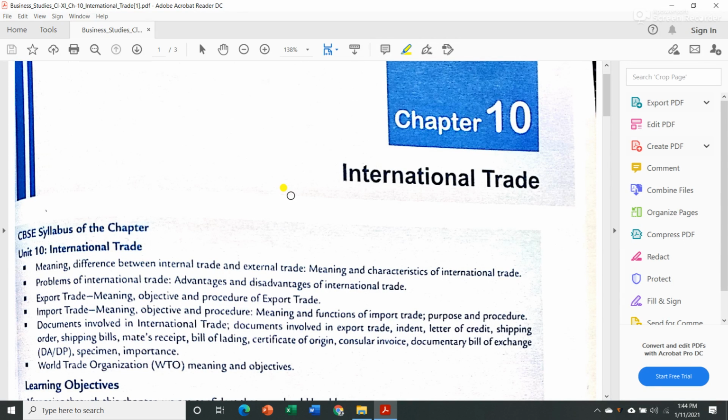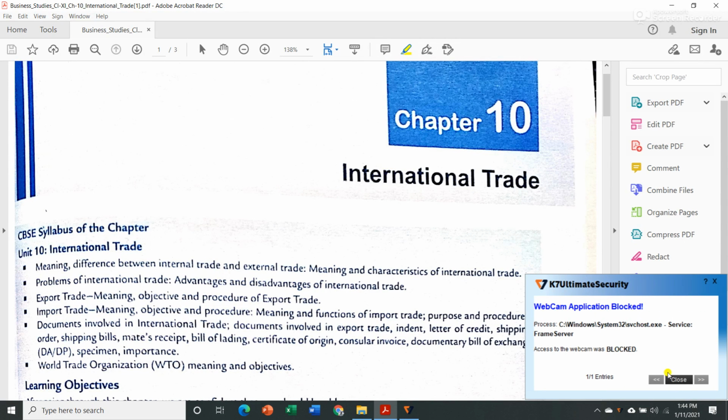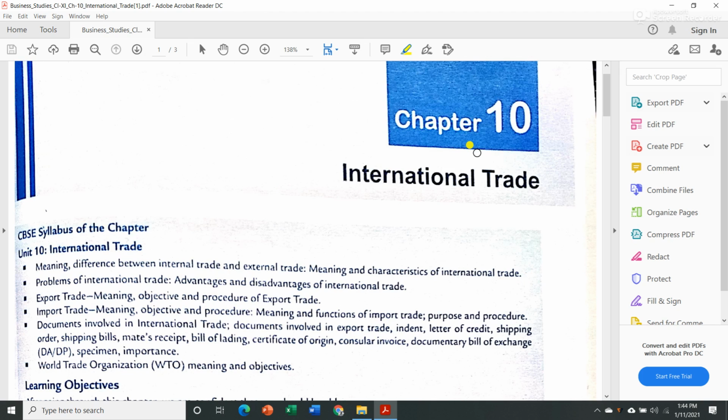Hello everybody. Today in this session we will be discussing chapter 10, and this is the last chapter of your business studies. Now the name of this chapter is international trade. Now in chapter 9 we have seen what is meant by internal trade. So international trade is nothing but trade taking place between different countries.